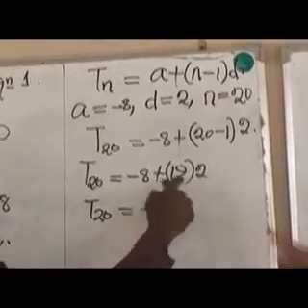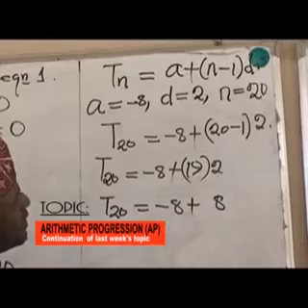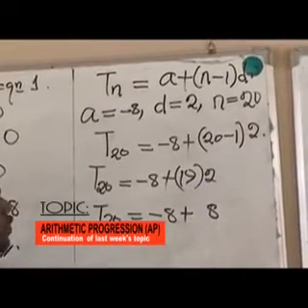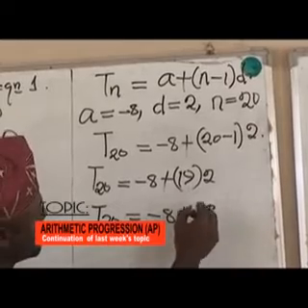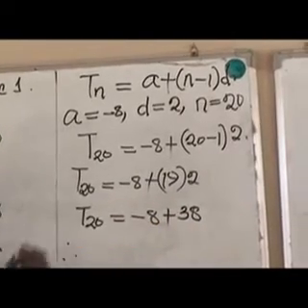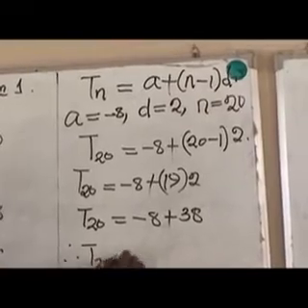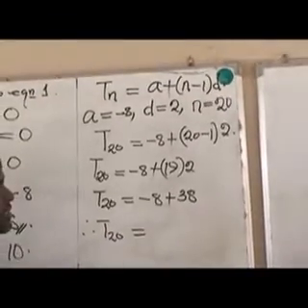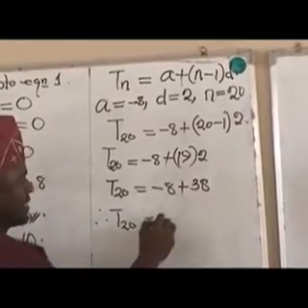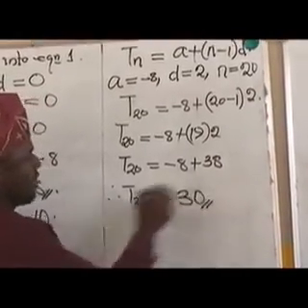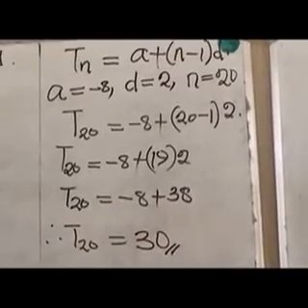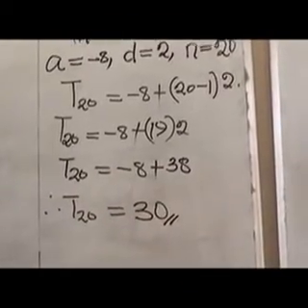So 9 times 2 will give us 18. Carry 1. 2 times 1 is 2, plus 1 you carry, that gives us 3. We have 38. Therefore, T20 is equal to minus 8 plus 38, which will give us 30. Have you understood how we got this 30? Because you are having minus 8 here and you are having plus 38, minus 8 plus 38 is 30.